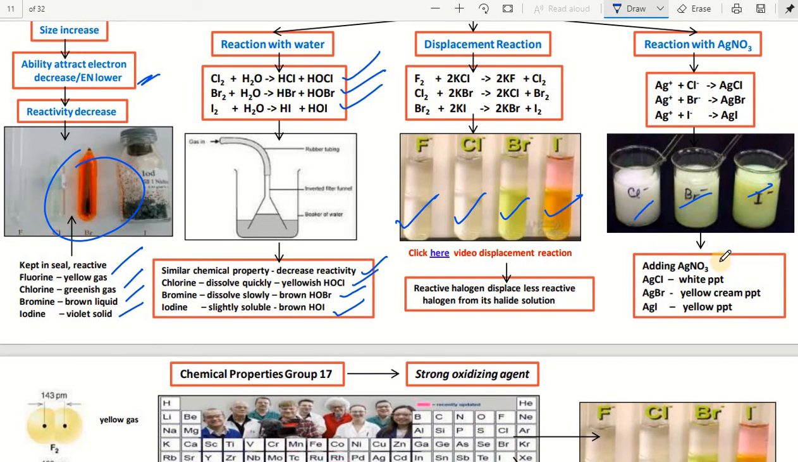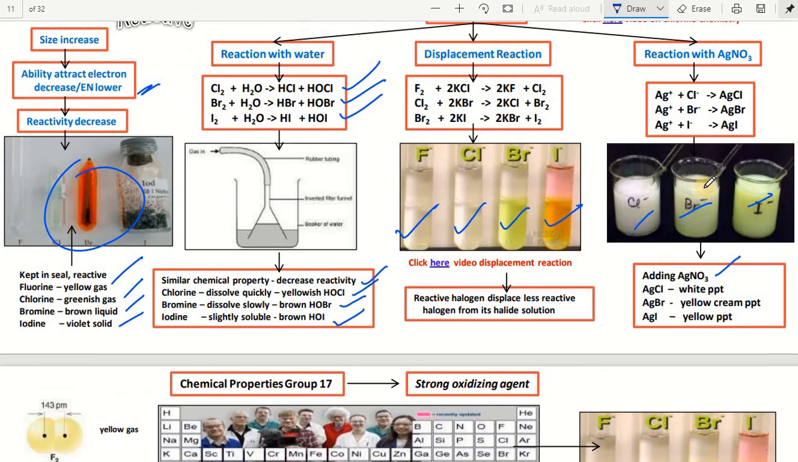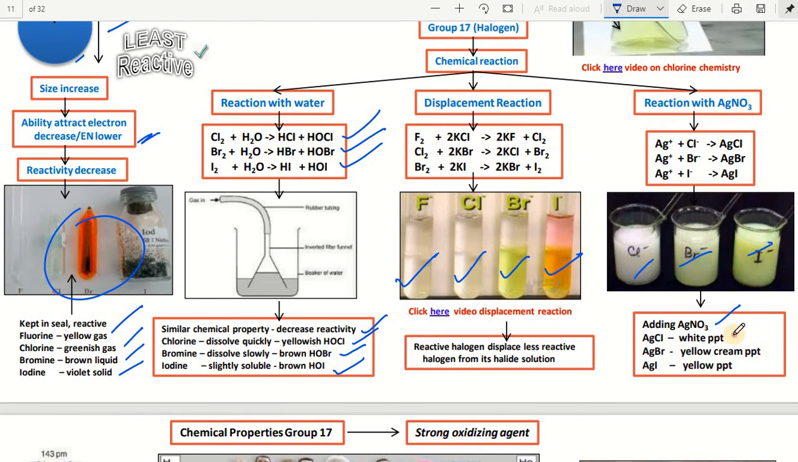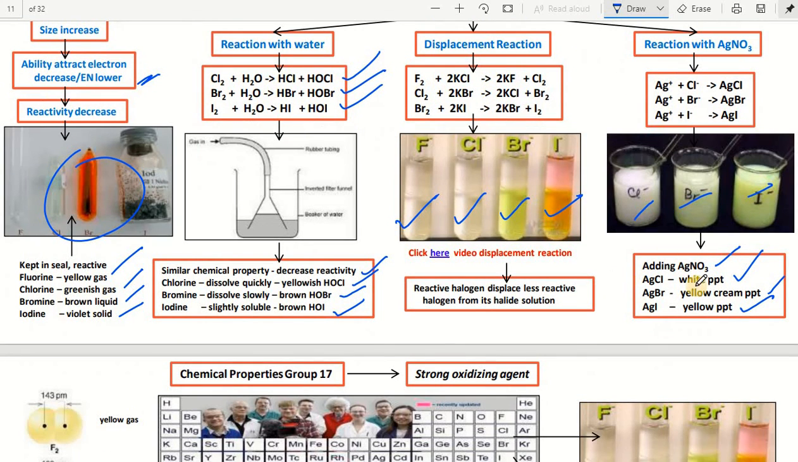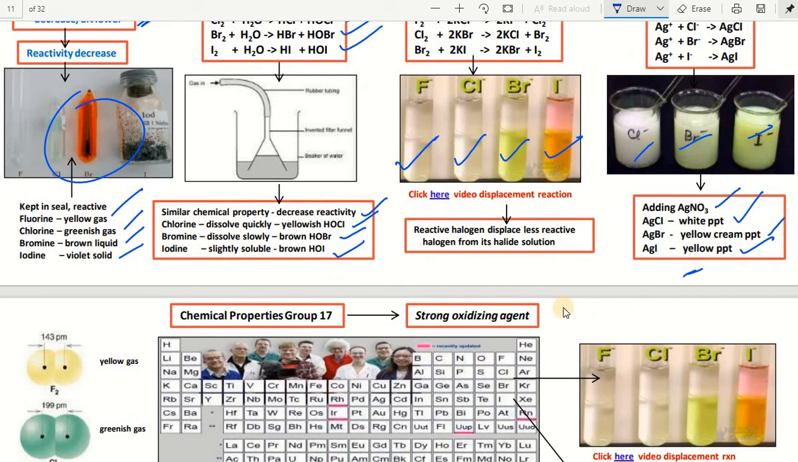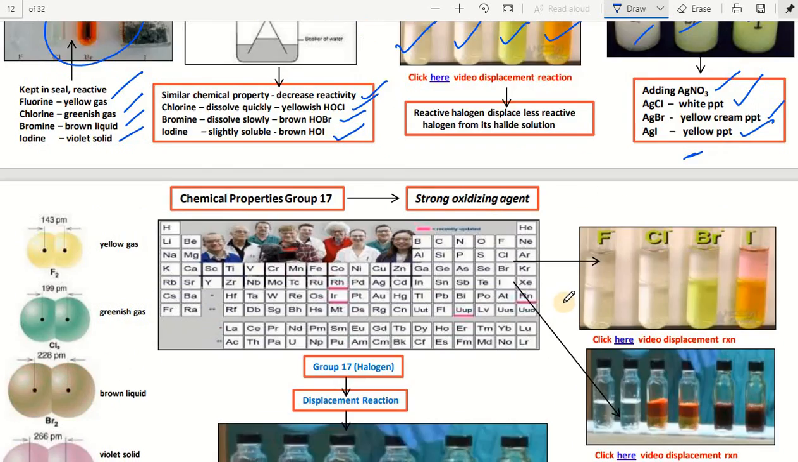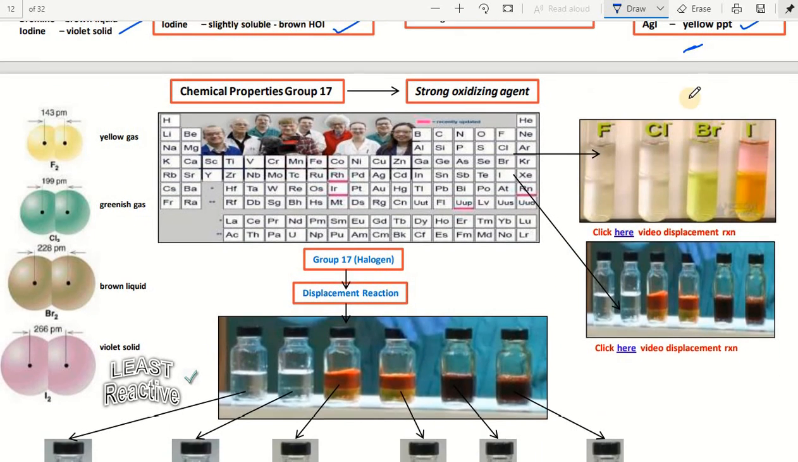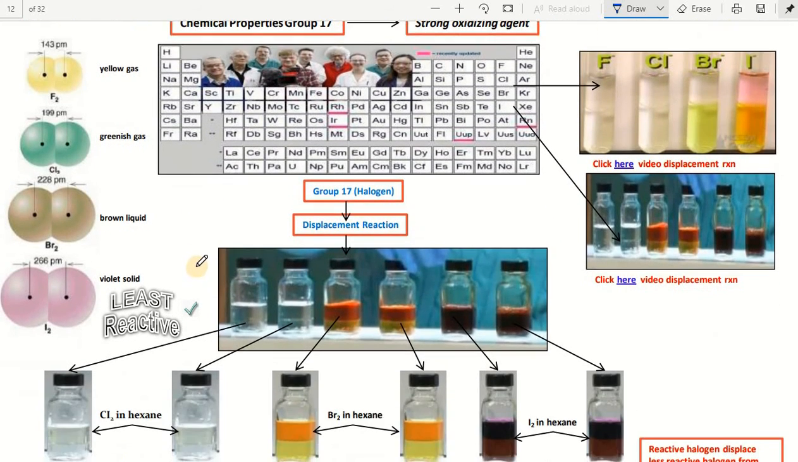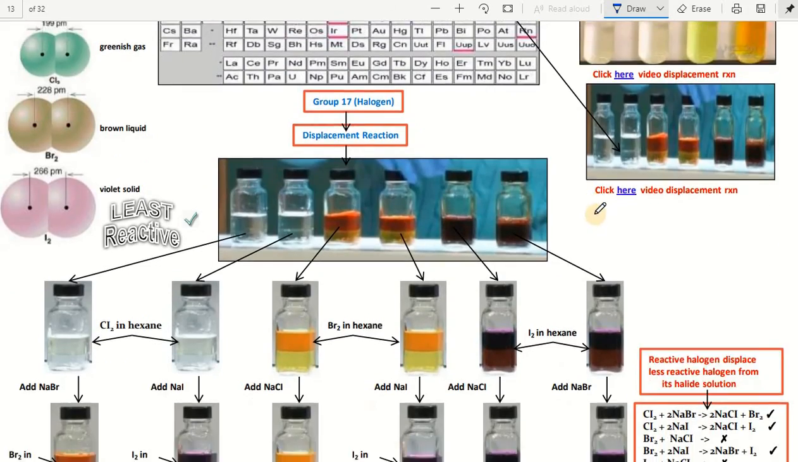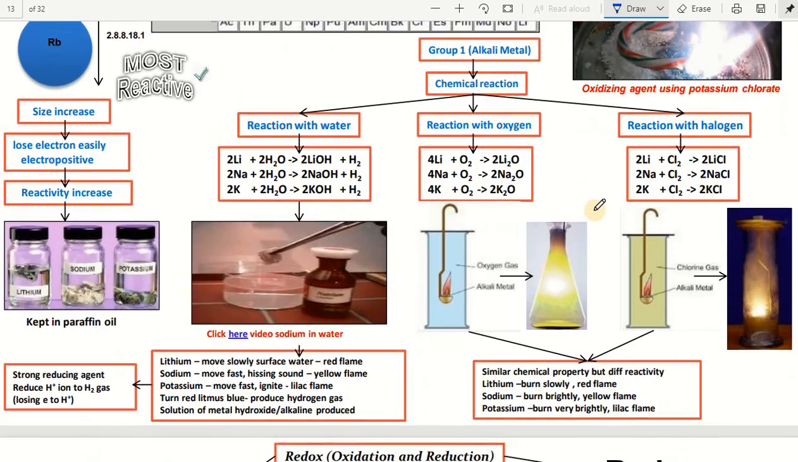And we have added silver nitrate to the corresponding solutions: chloride gives a white precipitate, bromide gives a cream-yellow precipitate, and iodide gives a yellow precipitate with silver nitrate. That is all we observed in the lab for the identification of anions, acid radicals. Even for confirmation we have used silver nitrate. So this is what we observed. These are the colors.